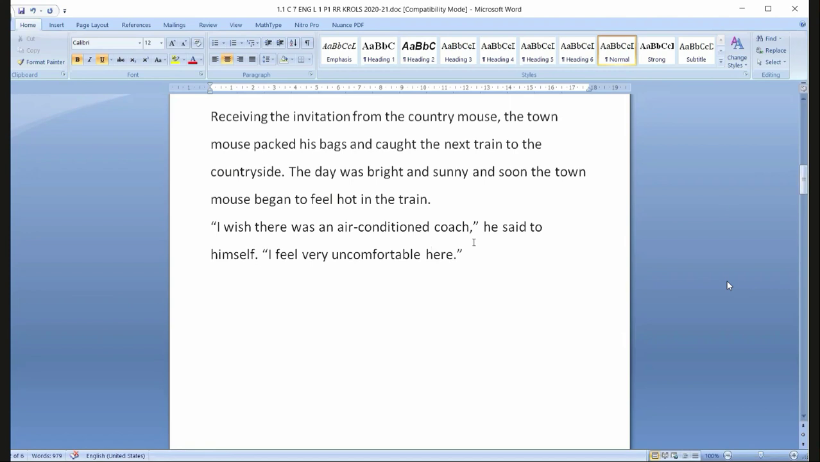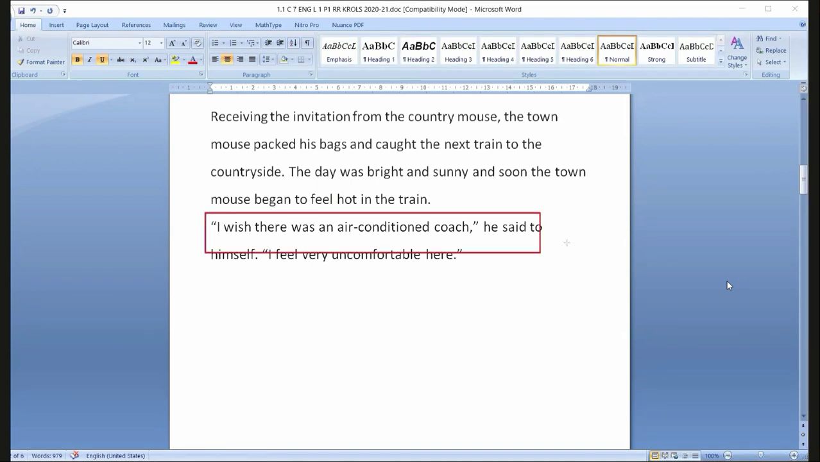This structure you need to identify, children. I wish there was an air-conditioned coach. That means an expression of wishing, what he would like to have. He said to himself, I wish there was an air-conditioned coach. It is not there; it's the desire which he is eagerly waiting to fulfill. He said to himself, I feel very uncomfortable here.